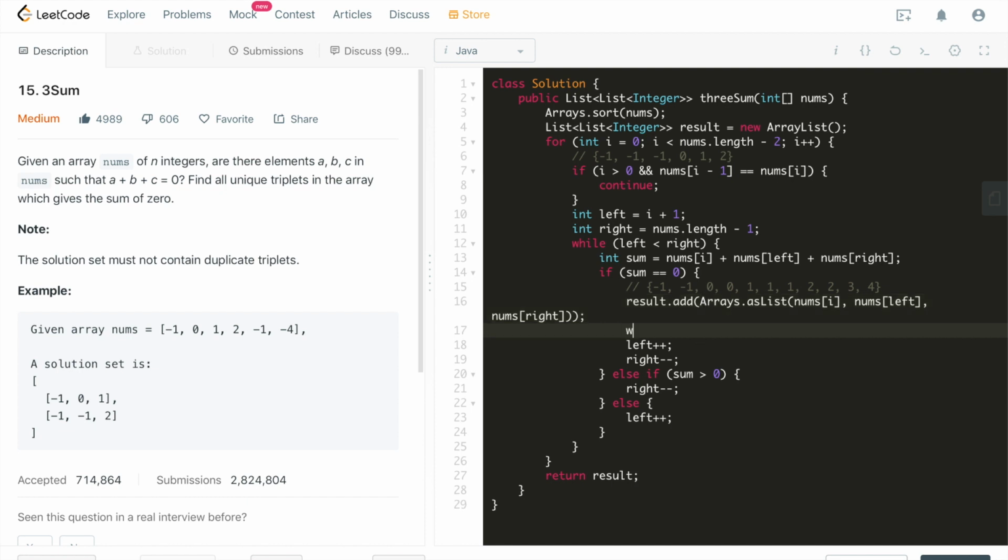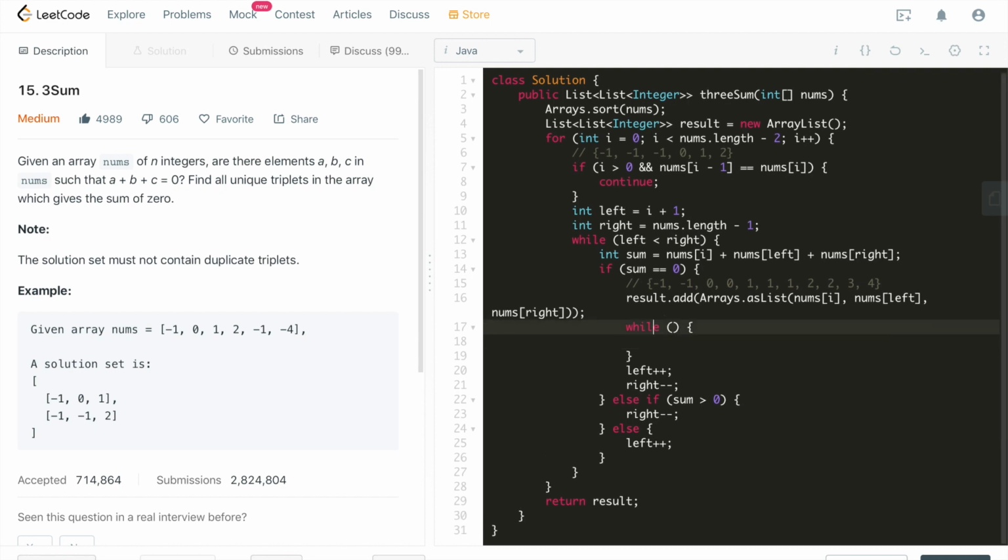In that case, what we want to do is skip all of the duplicates. So we'll have another while loop here: left is smaller than right, and nums[left] equals nums[left + 1]. In this case, we'll just keep incrementing the left index, right? So that way we don't contain any duplicate triplets in our final answer.